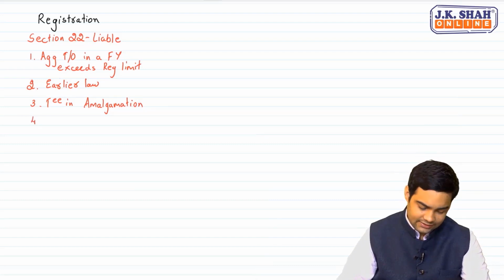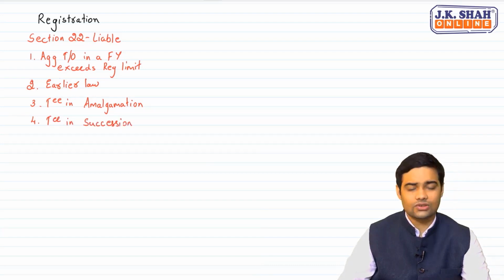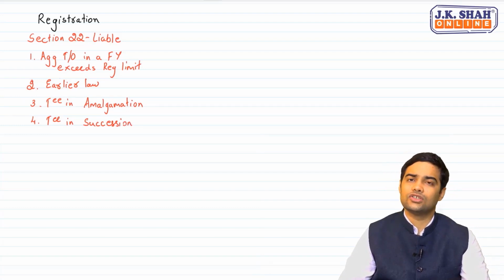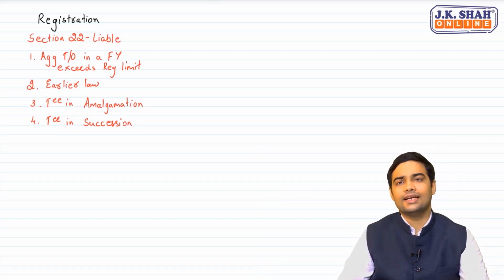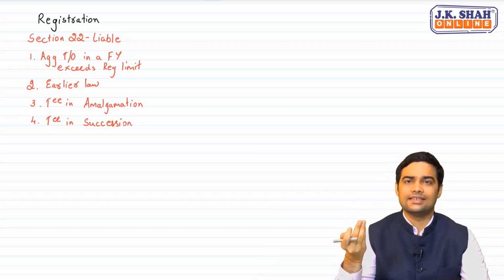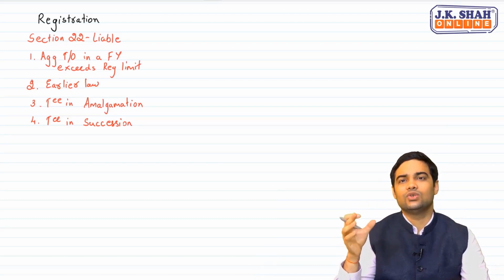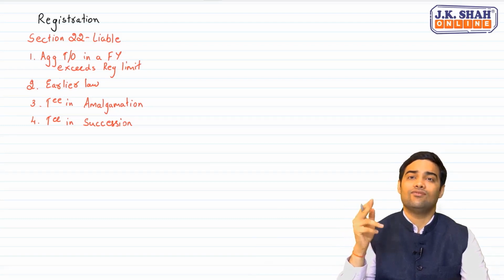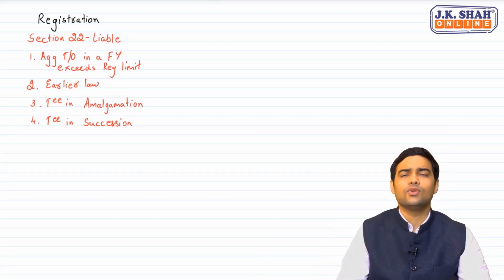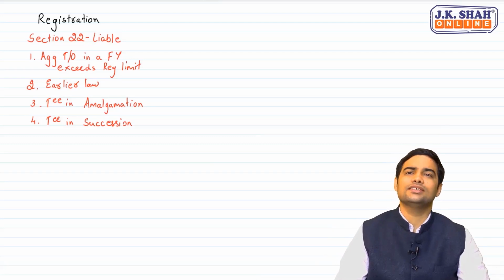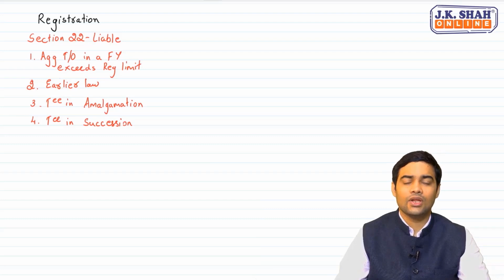And the last one is the transferee in succession. Succession can cover death of a sole proprietor or it could also cover transfer of business. So in that case, the new person succeeds the business. In such cases, the transferee has to register mandatorily if the transferor was registered. Obviously, if the transferor was not registered, then the transferee will not be required to register. So these are the persons who are liable to register.